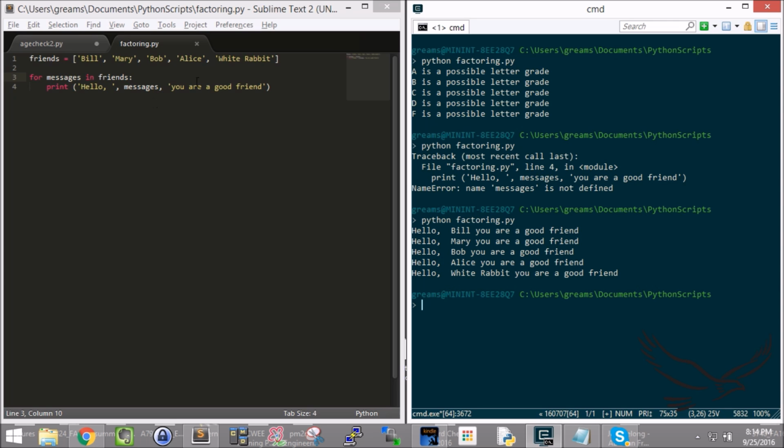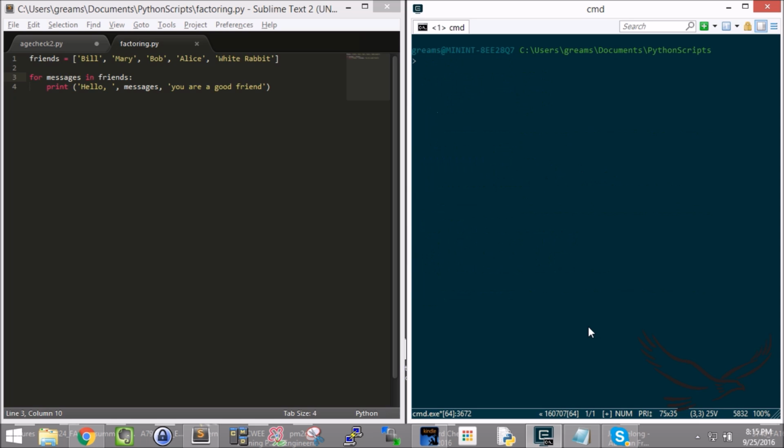Now, what we could do is figure out a way, and I imagine you can think of how to do this, that when you get to one of these, you say, nah, you're not a good friend. So for some people, you're going to say a good friend, but for other people, you're going to say something else. So you could do that with a for, else, and an if. You could do all that right here embedded inside this command. So you can see there's a lot of power here. We can do lots of fun stuff. All right, now let's go ahead and move on because we're going to get to something more interesting.